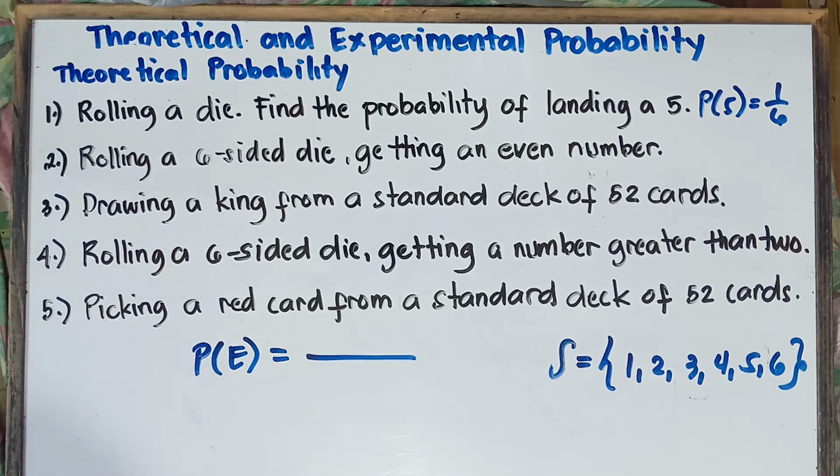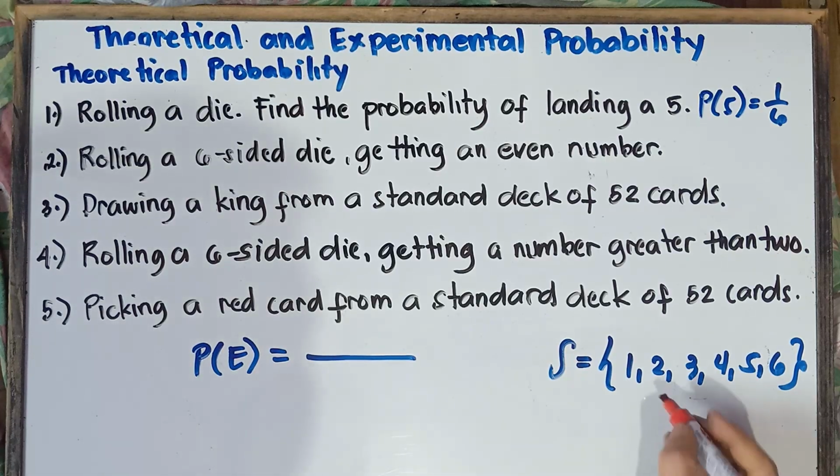Once again, class, do you still remember what an even number is? An even number is a number divisible by 2. A number that can be divided by 2, and the answer is a whole number. Divisible by 2, class. What would be those even numbers, class?